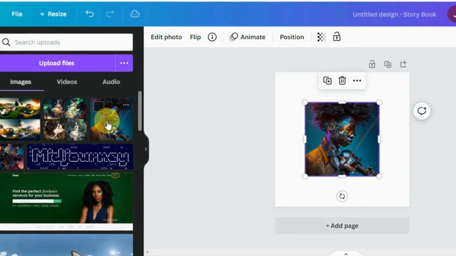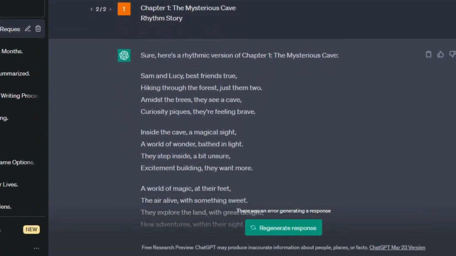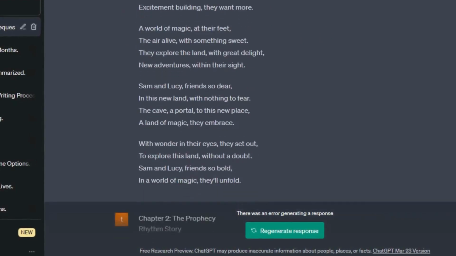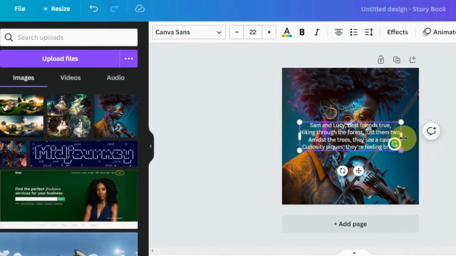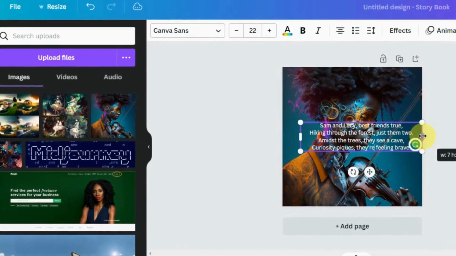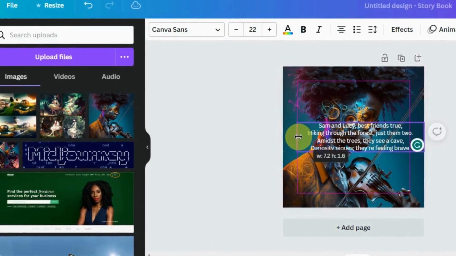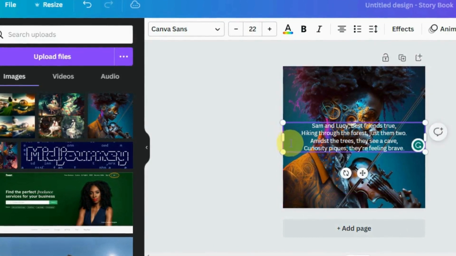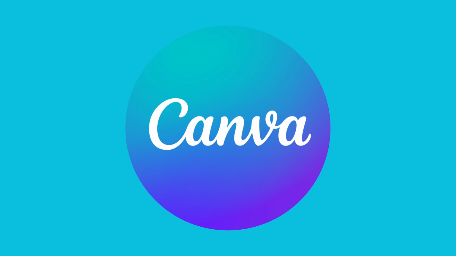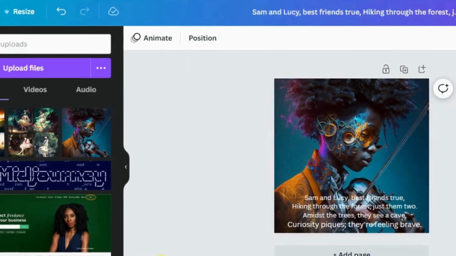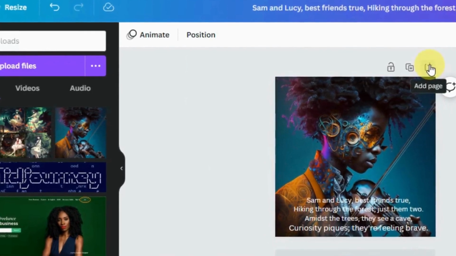Now go to ChatGPT. Copy the first part of the story, and paste it on top of your image. You can now adjust the text as you like. You can change the color, the font style, add shadows, and more. I really like Canva, because it's beginner-friendly, and it doesn't require any design skills. And on top of that, it's free to use.